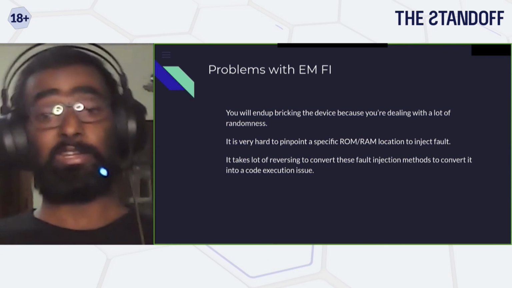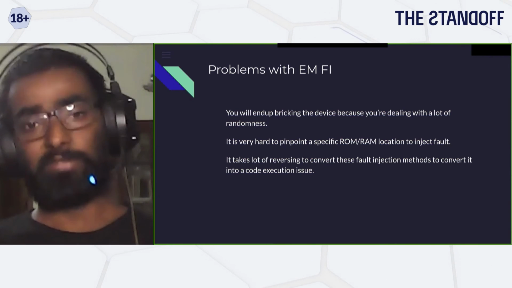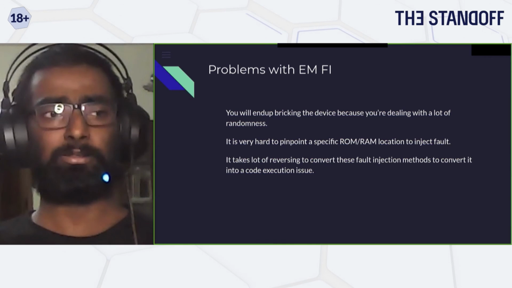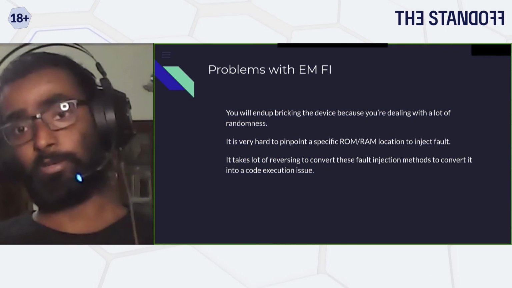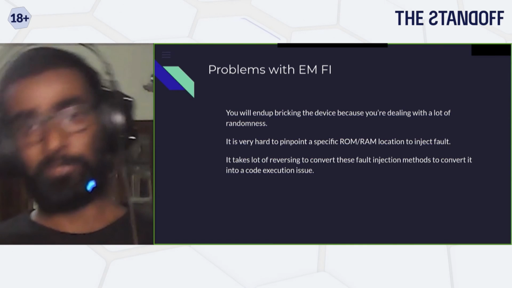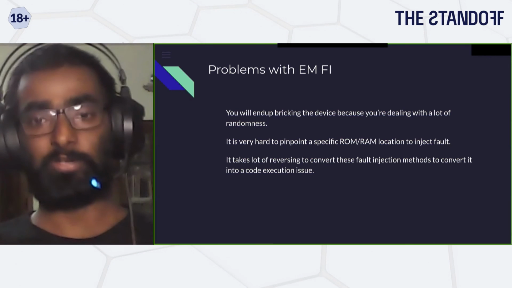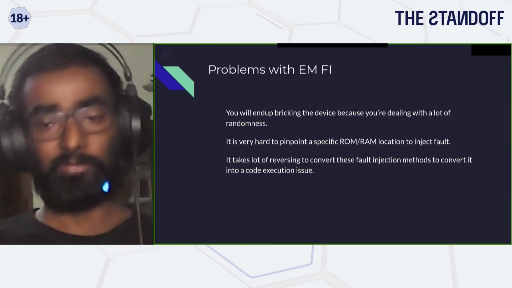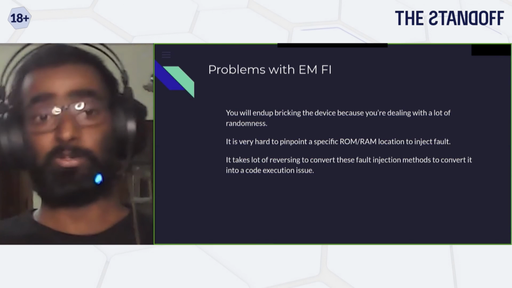And if you really want to convert it into code execution, there are ways. I think there's one article or blog by Raelize. They actually used electromagnetic fault injection to decrypt the encrypted firmware, and then they are able to, let's say, extract it or do other operations. That takes a little bit of reversing on how exactly the bootloader works, and how exactly the encryption works in the bootloader part.